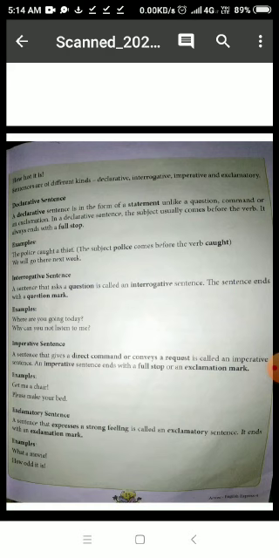I am giving you an order. This is my command. These types of sentences are called imperative sentences. It could be a request as well. If I say, please give me your pencil, then I am requesting you. So if there is a request or a command in a sentence, that type of sentence is called an imperative sentence, and it may end with a full stop or an exclamation mark, both.